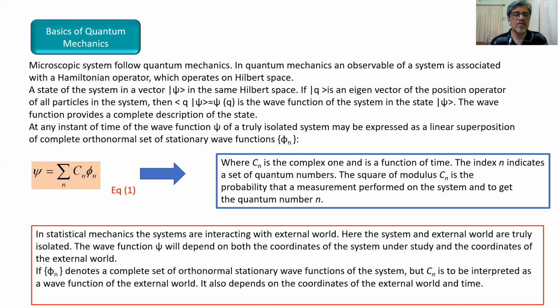So in equation number 1, we mentioned that Cn is a function of time and is complex in nature. Therefore, Cn can be interpreted as a wave function of the external world, which also depends on the coordinates of the external world and time because it changes with time. We have already mentioned this, and it is described in the blue box in this slide. Now we come to the next slide.